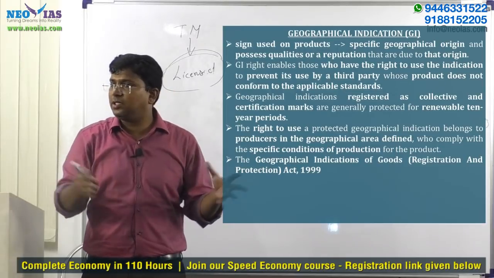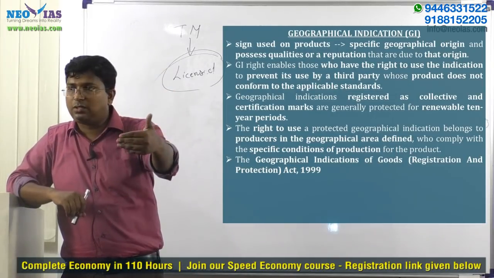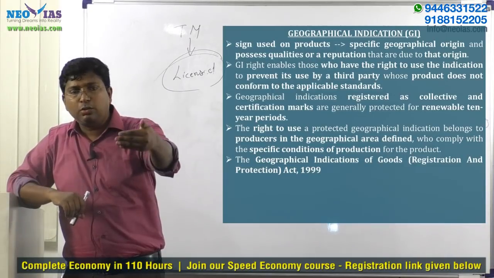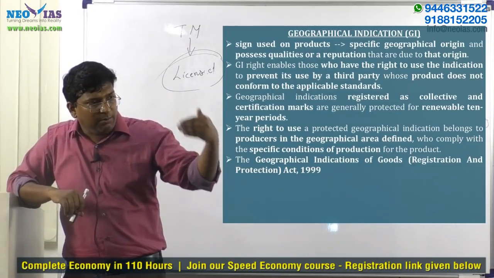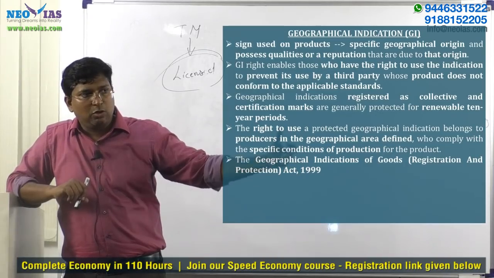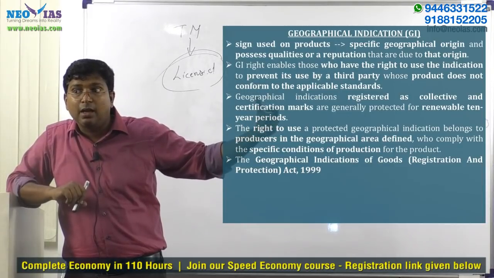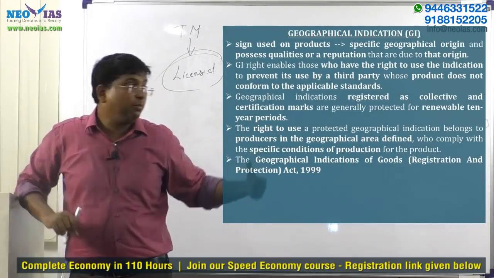A cooperative body consisting of all these people will be representing them to the GI registry to get the GI tag. So this cooperative body will ask all the members to follow the standards because it has got the GI tag. So GI is not an individual or a company right. GI is a community right. It's a very important point to be noted down.